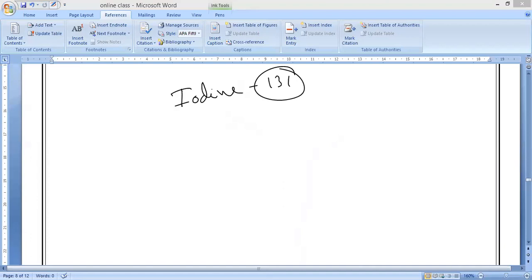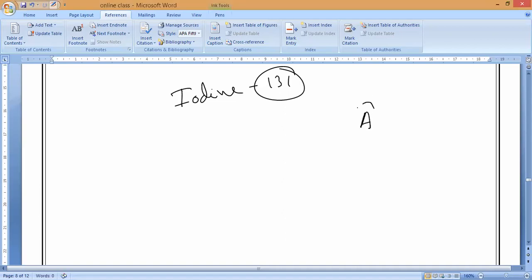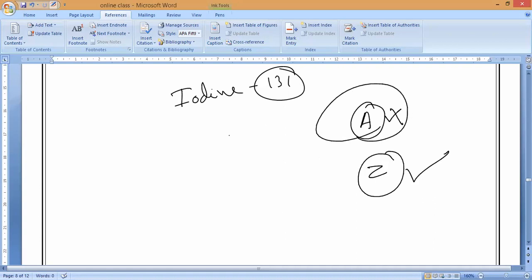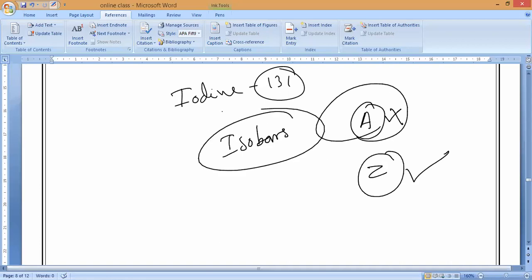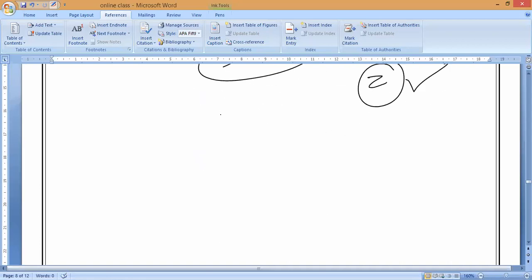Now we are going to study the next concept, a very simple concept: isobars. Let us study the meaning of isobars and the difference between isotopes and isobars. Isotopes means what, guys? We studied same atomic number, different mass number. Yes or no? That is what we call isotopes. Is it yes or no, guys? Please respond. Next, we are going to have isobars.